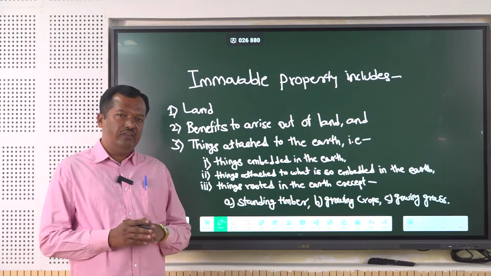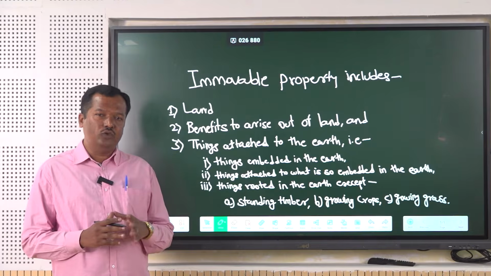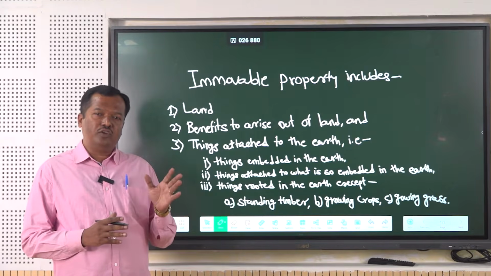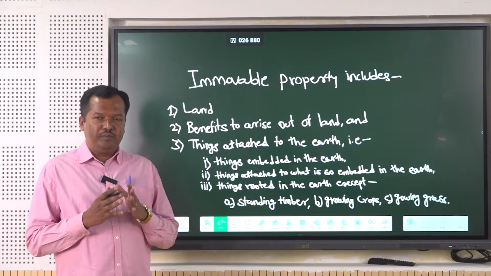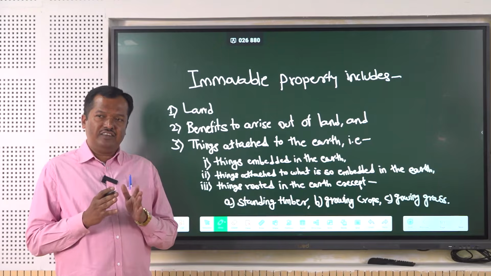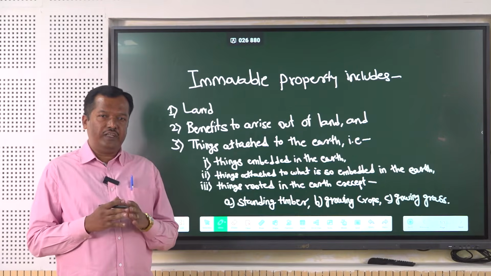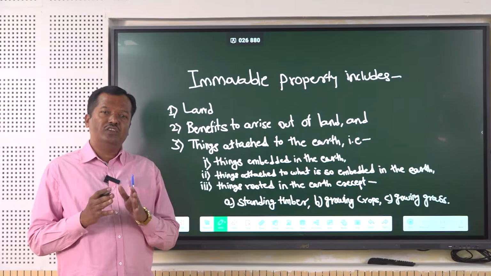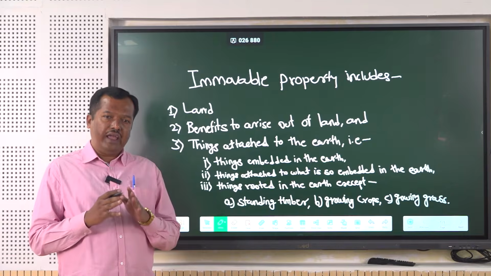Today I would like to deal with the concept which is most important under the Transfer of Property Act 1882, and that concept is immovable property. Why? Because chapter 2 of the Transfer of Property Act is divided into principles incorporated from section 5 to 53A. Sections 5 to 37 deal with movable property, and the principles incorporated from section 38 to 53A deal with immovable property. So the Transfer of Property Act mostly focuses on immovable property.